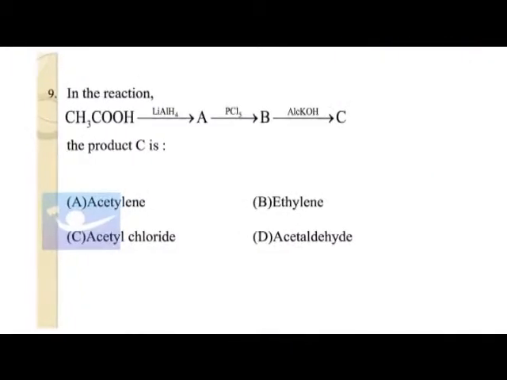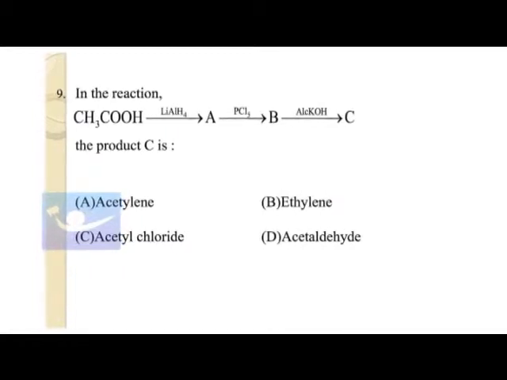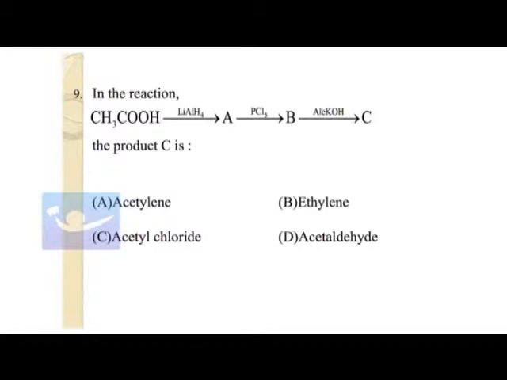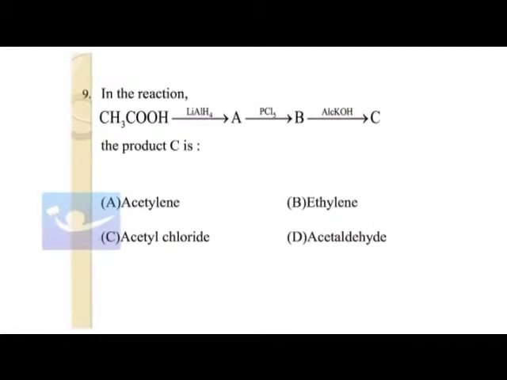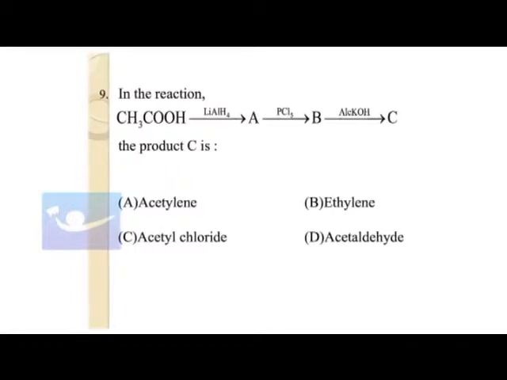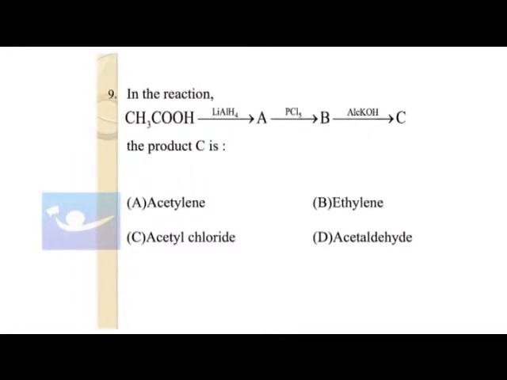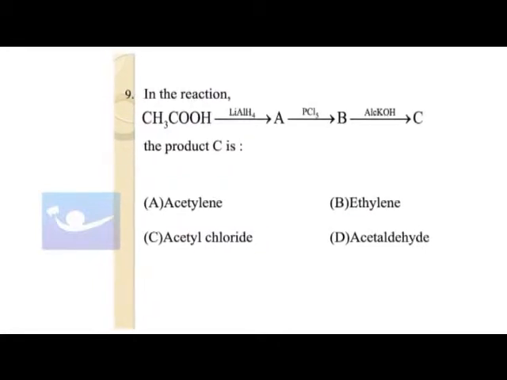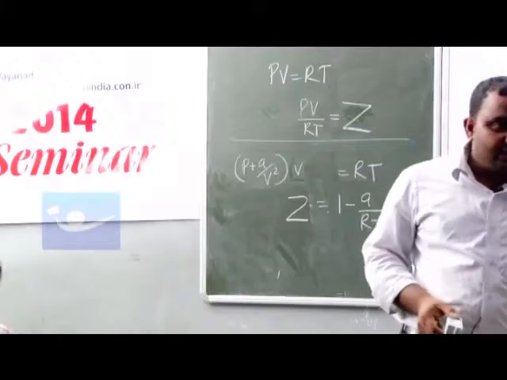The next one. This is from organic chemistry. In the reaction, CH3COOH is reduced by using lithium aluminum hydride, and you got a product that is treated with PCl5. You got a product B, and it is treated with alcoholic KOH. What is the final product?